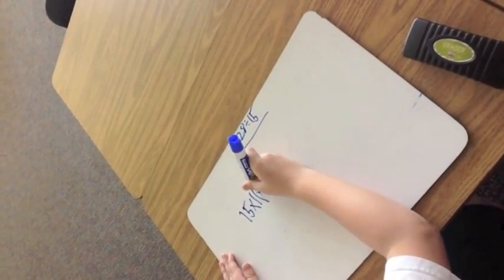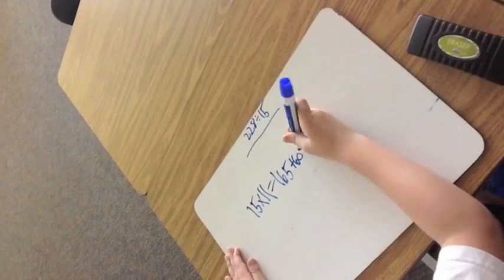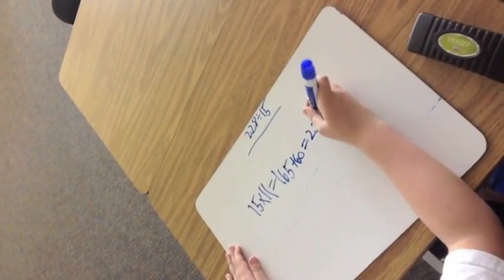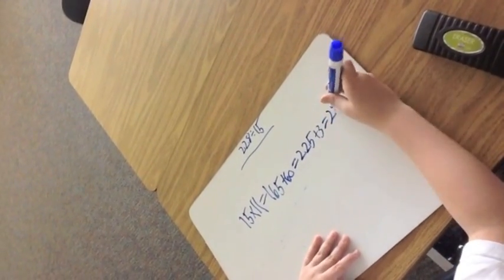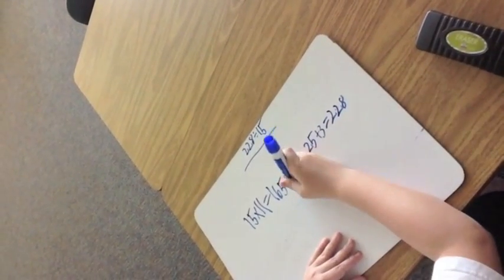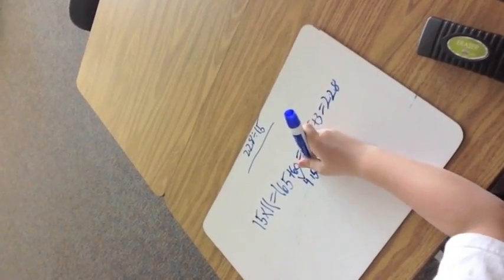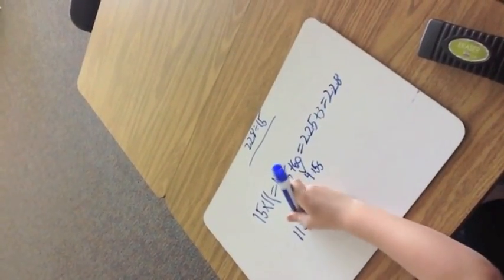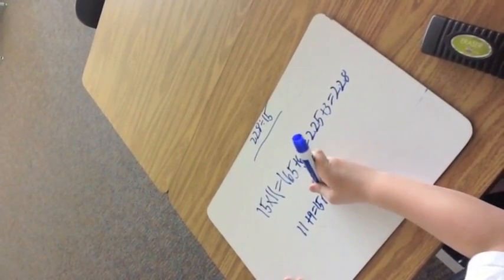Times 11 equals 165. And 65 plus 60 equals 225. And 25 plus 3 equals 228. And then 4 would be 4 15s. Well, 60 would be 4 15s. And then 11 plus 4 equals 15. And the answer would be 15 with a remainder of 3.